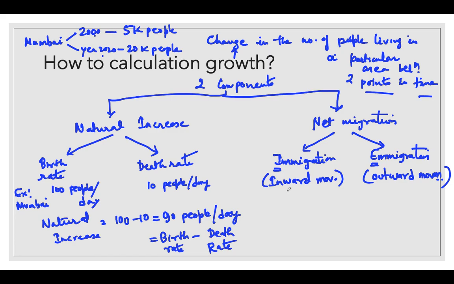So for net migration, at first you have to see immigration minus emigration. Clear?